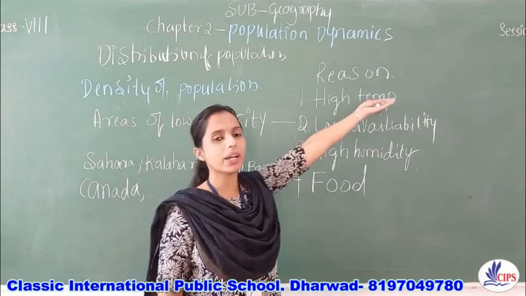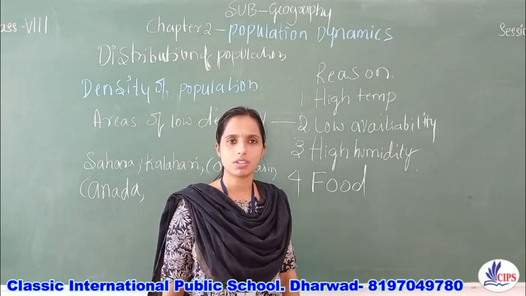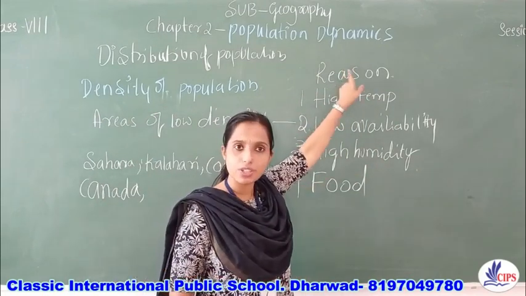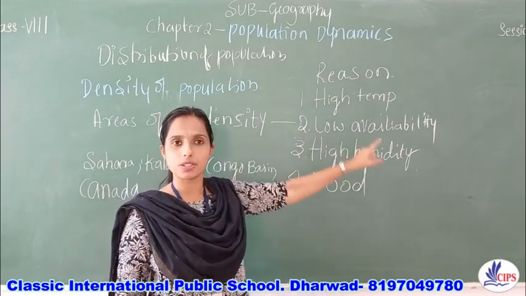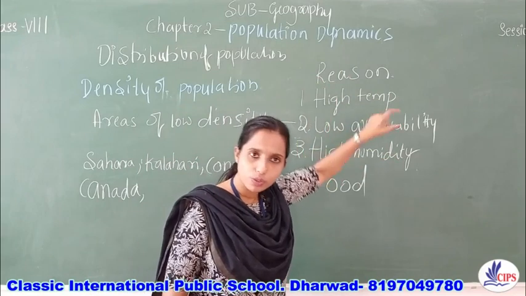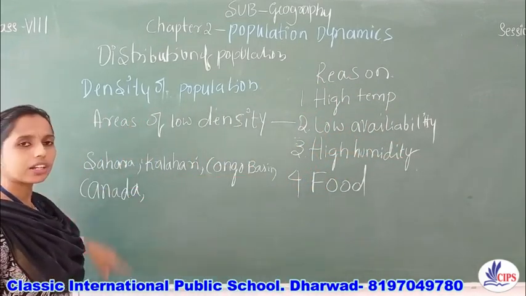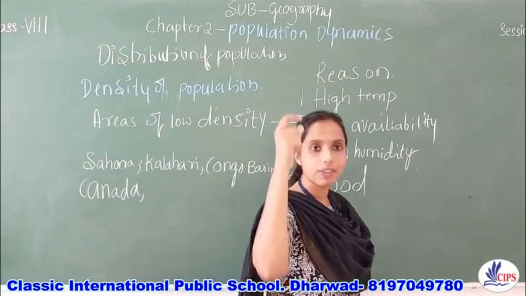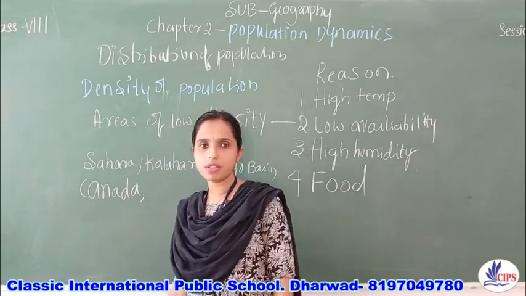Even if we set up an AC in a desert area, it's of no use. Because of the adversity of the physical conditions or the climatic conditions offered by those regions, these regions have low density of population, only 1 or 2% per square kilometer of land.